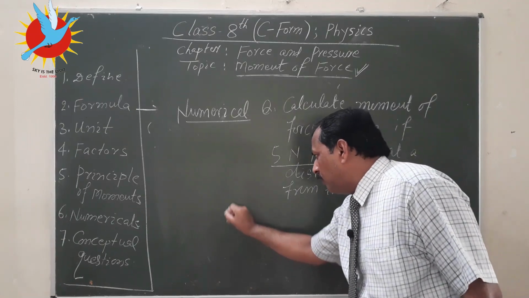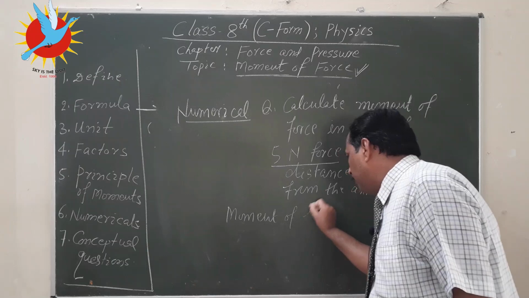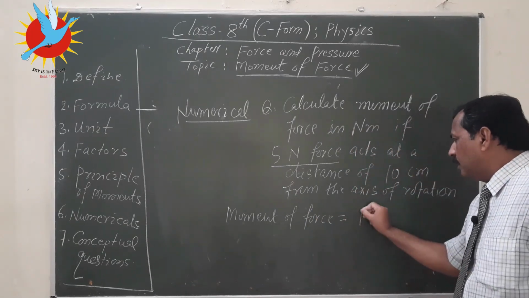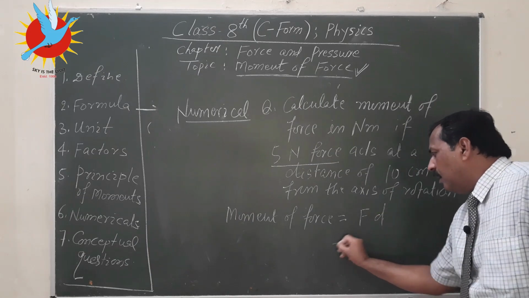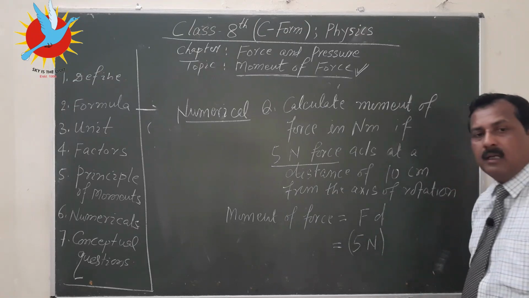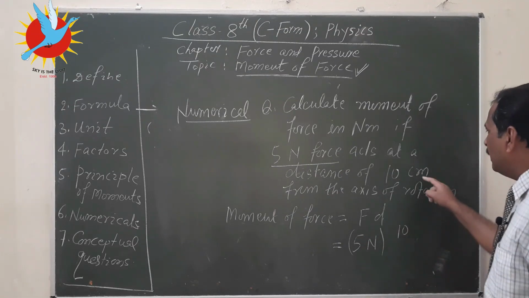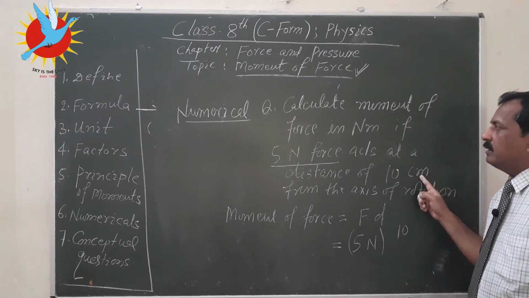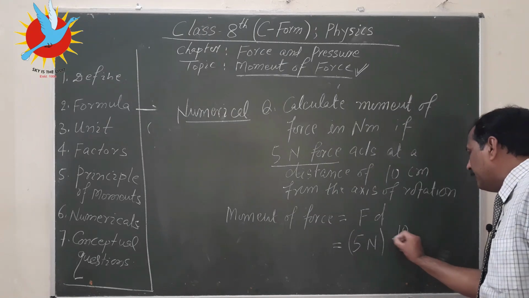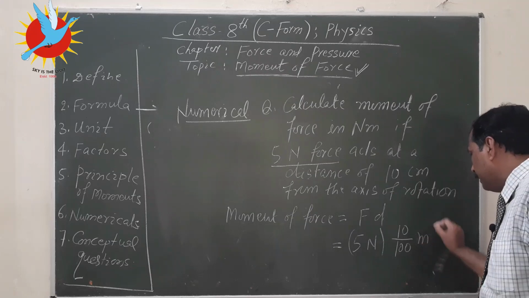We can write the formula. Moment of force is equal to force multiplied by distance. What is force? Force is 5 Newton. That is one factor. What about the other factor? Distance. Distance is 10, but this distance has been given in centimeter. It has to be in meter, a standard unit. So 10 divided by 100, and this will be meter.